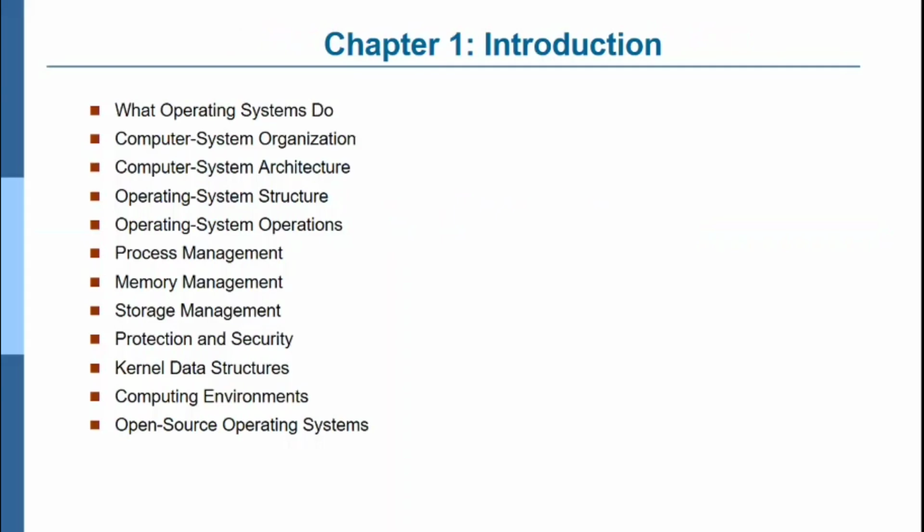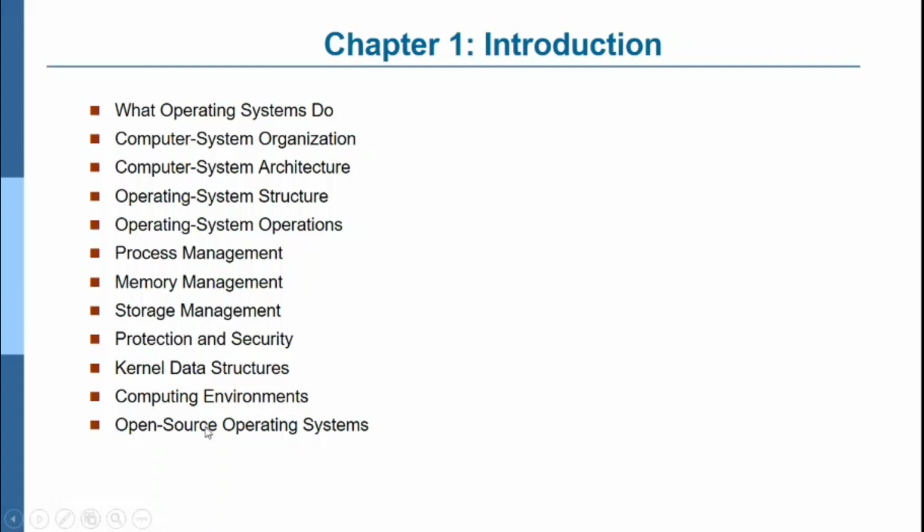These are the topics that we'll see in the first chapter. One is what operating systems do, second computer system organization, third architecture, fourth operating system structure. Then operating system operation, process management, memory management, storage management, protection and security, kernel data structure. This part is not there in your syllabus.